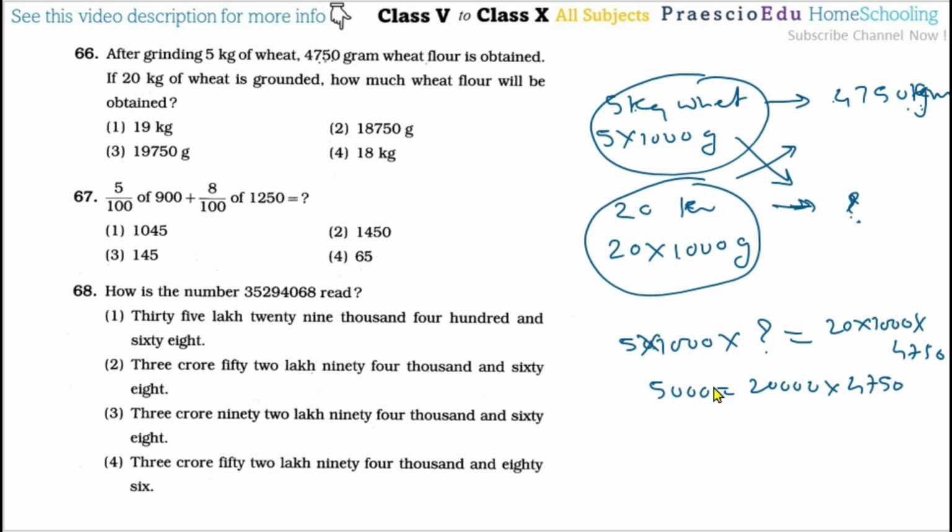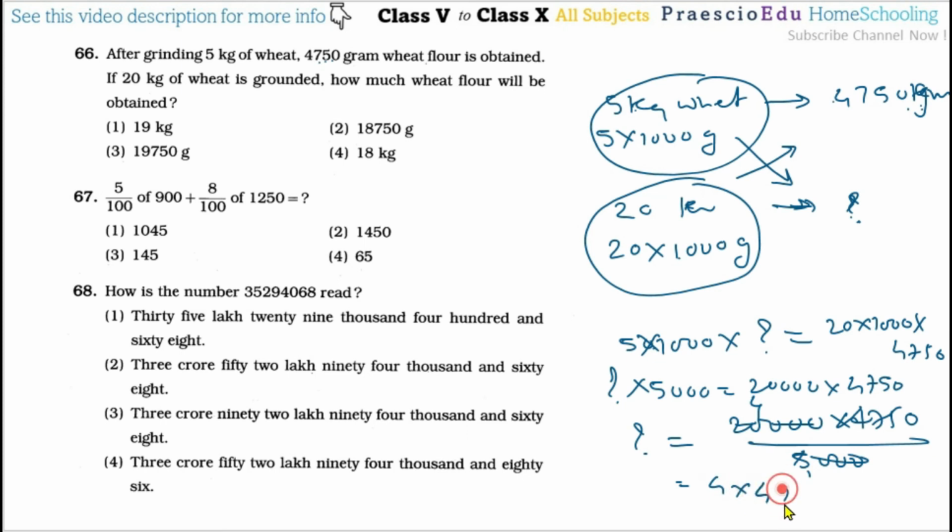So now, this multiplication sign, so this is equal to 20,000 multiplied by 4750 divided by 5000. So the zeros get cancelled, and then 5 1 the 5, 5 4 the 20, so 4 has to multiply with the 4750. So after this multiplication, you will get 19,000 gram.